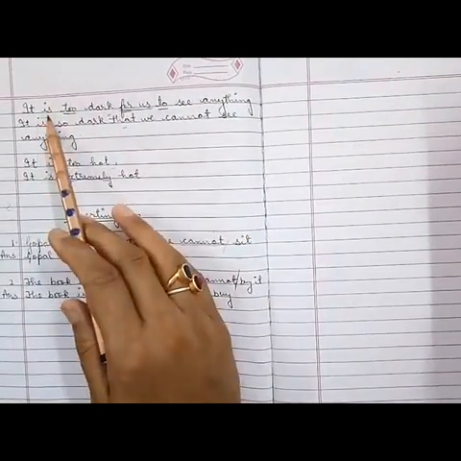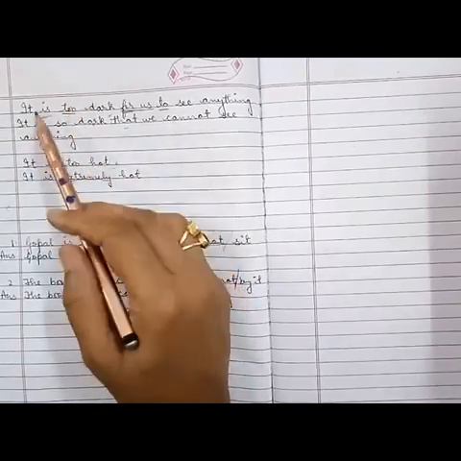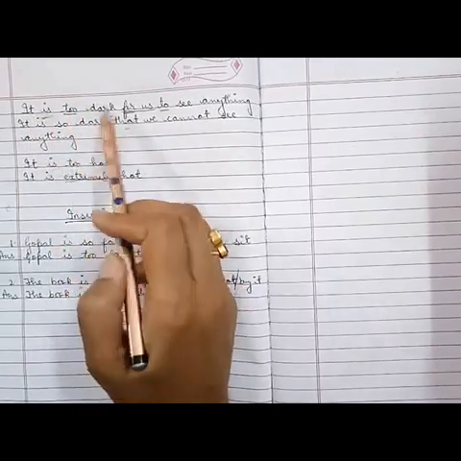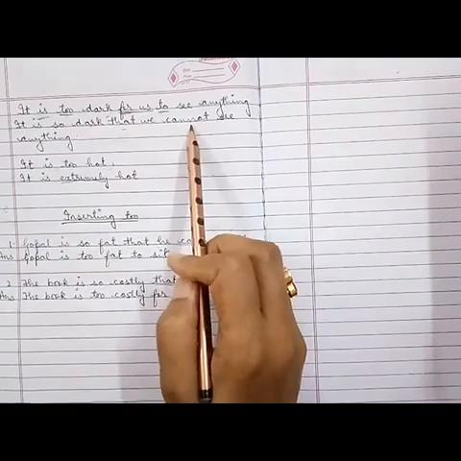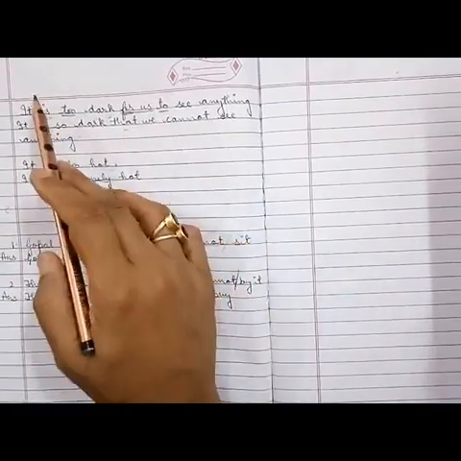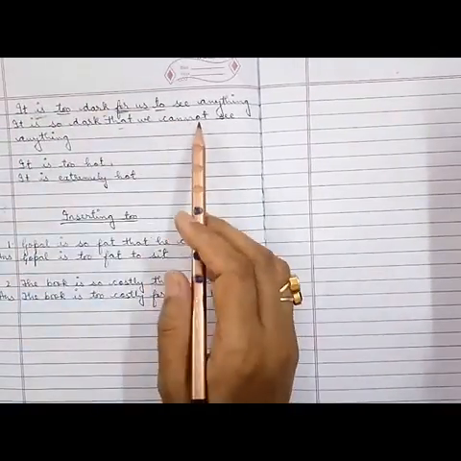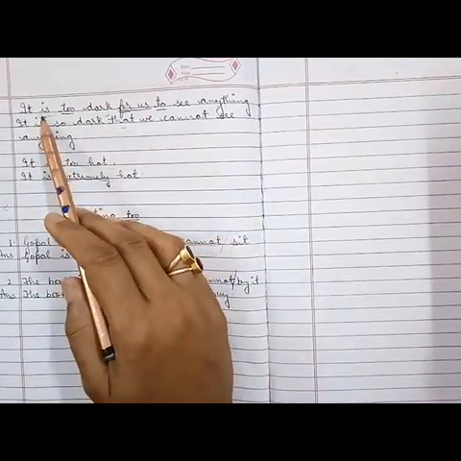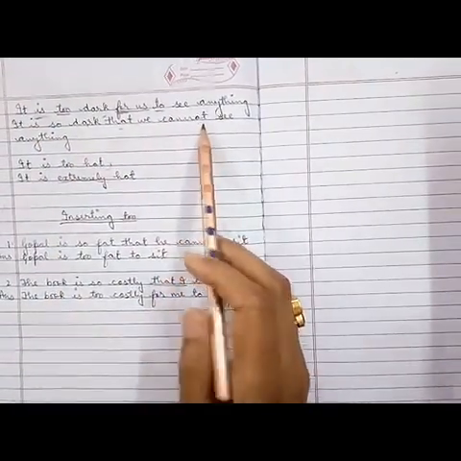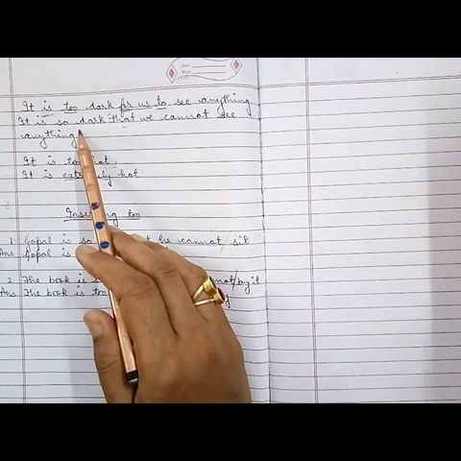"Cannot", as the sentence is in present form. If the sentence were "it was too dark", what would we write here? "Could not". If the sentence is "was", then we will write "could not". But the sentence is present, so we will write "cannot see anything".